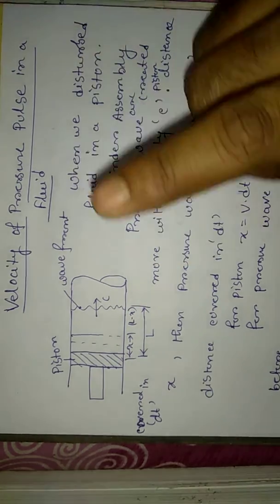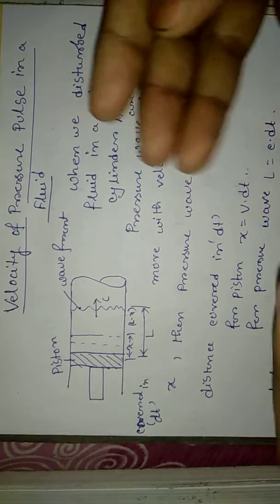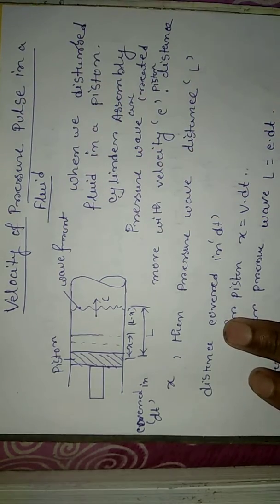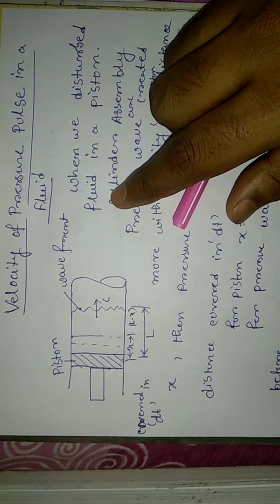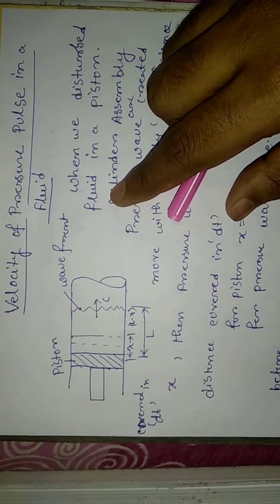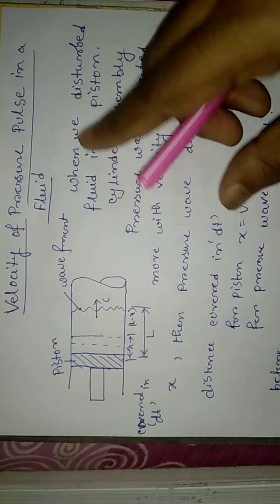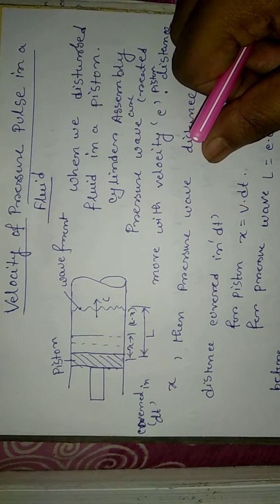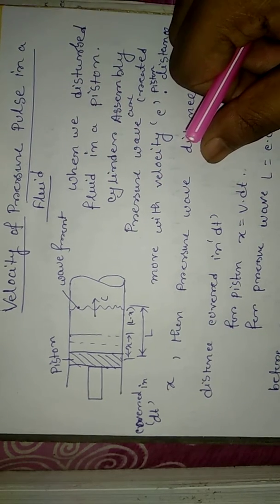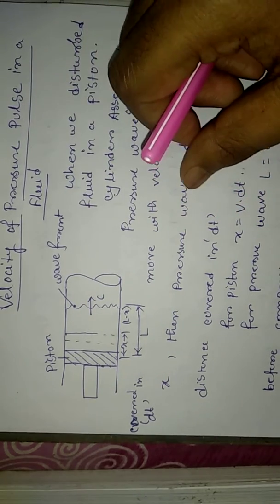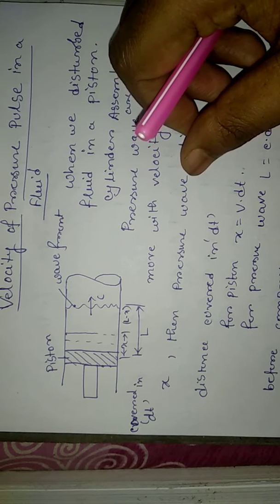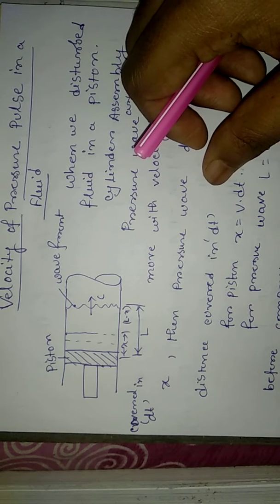This is the basic difference, or you can say the basic introduction part of your new chapter, compressible fluid flow. First, what is a fluid? A fluid is a substance which continuously deforms under the action of shearing forces. Liquid and gas are both fluids, and fluids can be of two types depending on density changes.